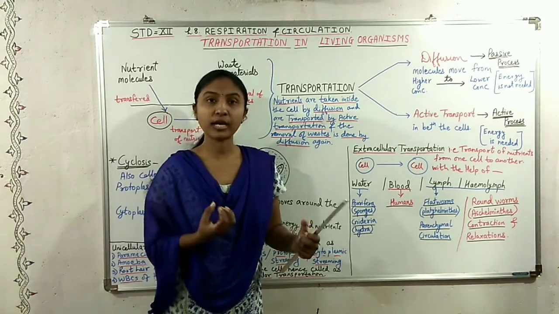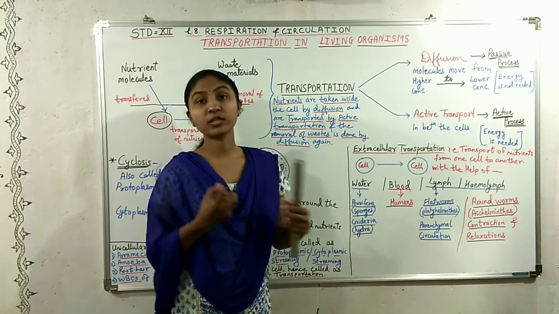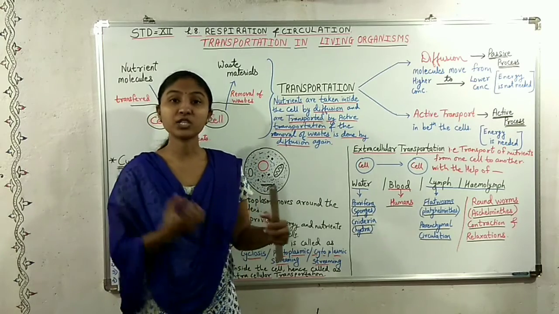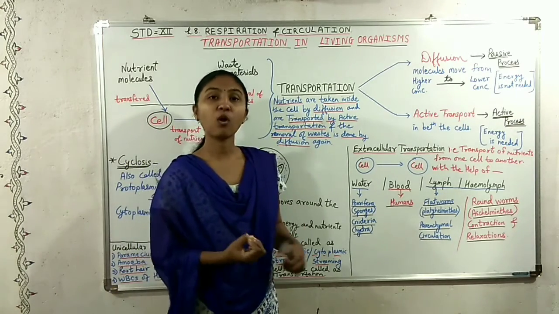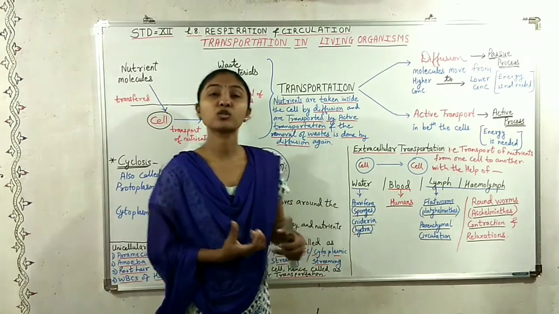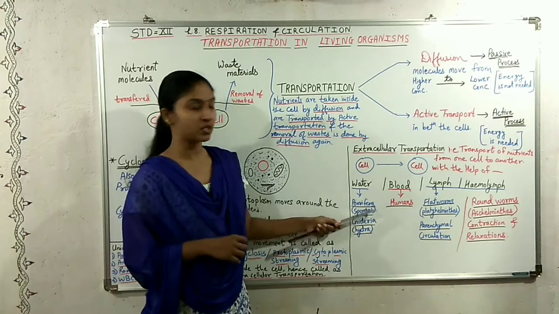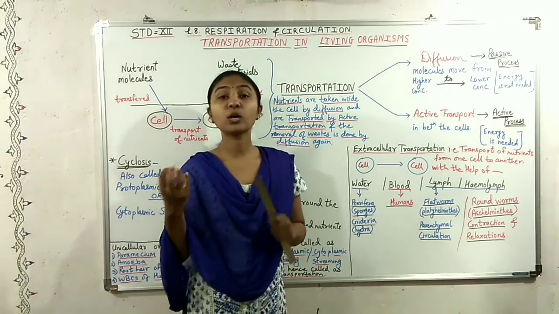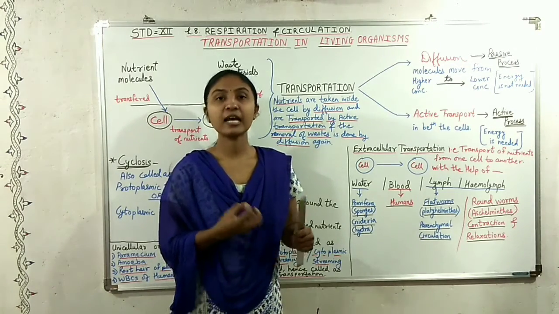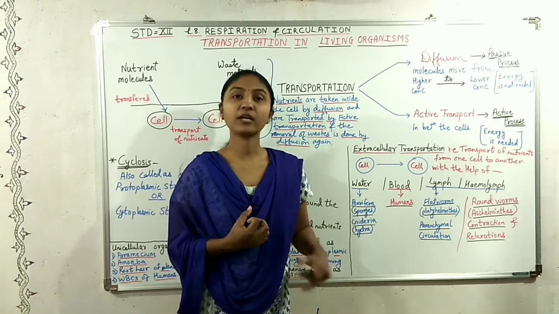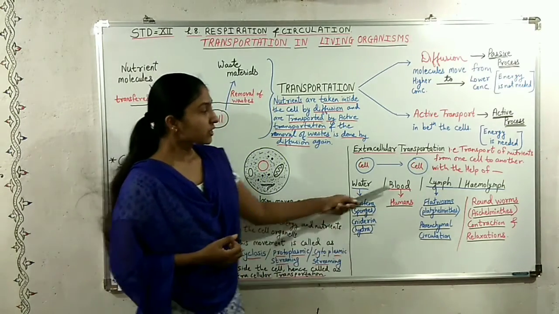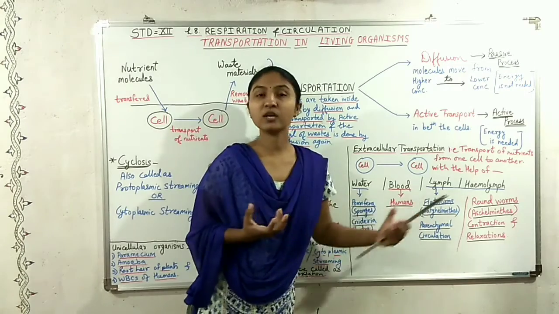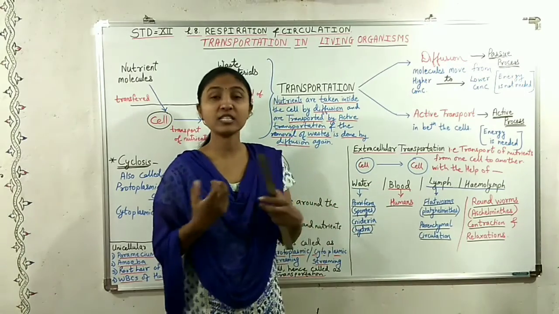Now water is used for transportation in animals like porifera, that is sponges. As we know, sponges have pores on their body surfaces. Those pores are called ostia. From these pores water gushes inside the body of sponges, and along with the water the nutrients and gases are also provided. Another example is Cnidaria, that is hydra. In hydra also, through the mouth the water enters and the nutrients and gases are provided to the body. Whereas blood is used for transportation in humans. Lymph and hemolymph are used in insects.